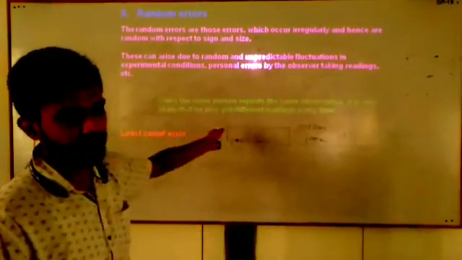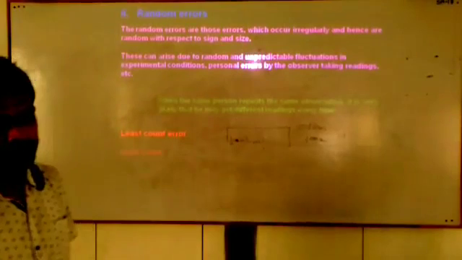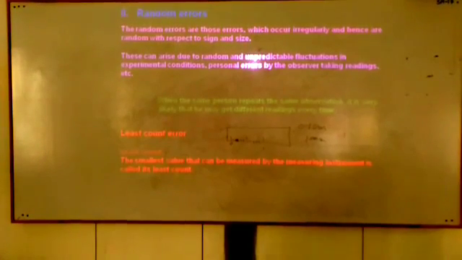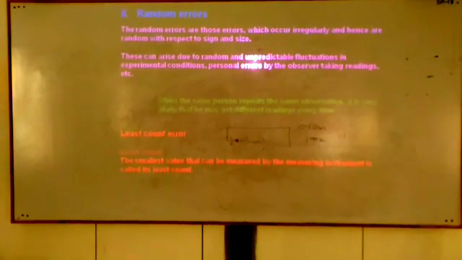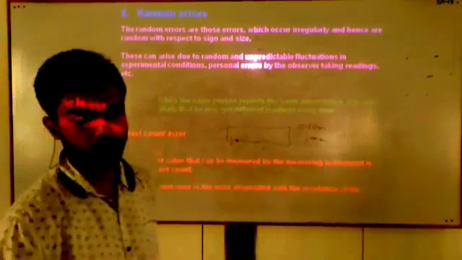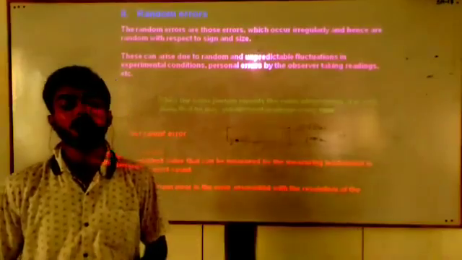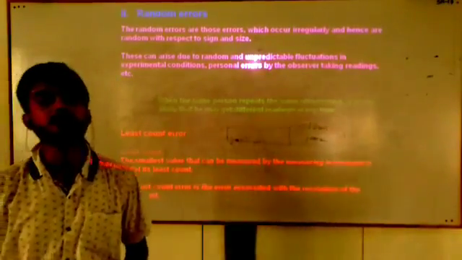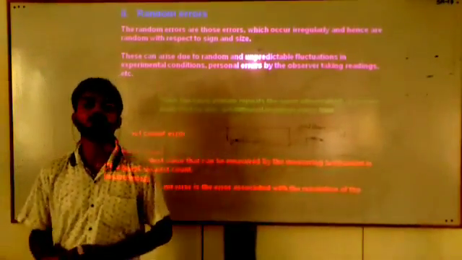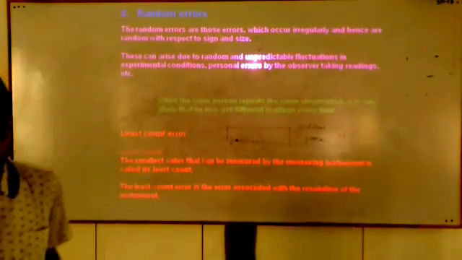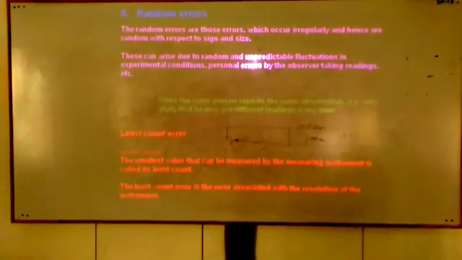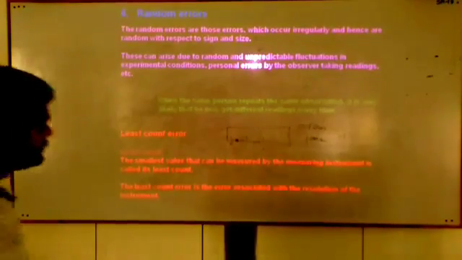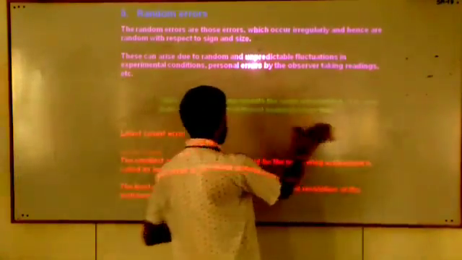What is the least count error? You can see the definition: the smallest value that can be measured by the measuring instrument is called the least count. The least count error is the error associated with the resolution of the instrument. Students, I can explain how we can define the least count error.